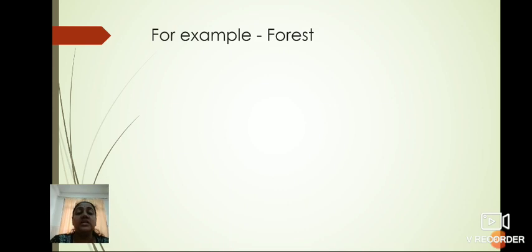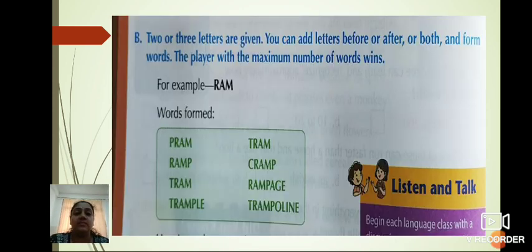Now, let's move towards the next game. What is given? Question number B. What is the new game? Two or three letters are given. You can add letters before or after or both and form words. The player with the maximum number of words wins. See here now how to play this game. For example, the word is Ram, R-A-M. Now, by adding some letters after or before this word, we have to form words.